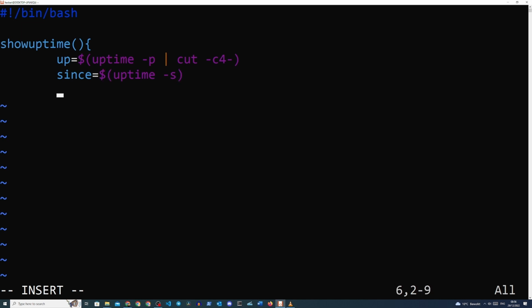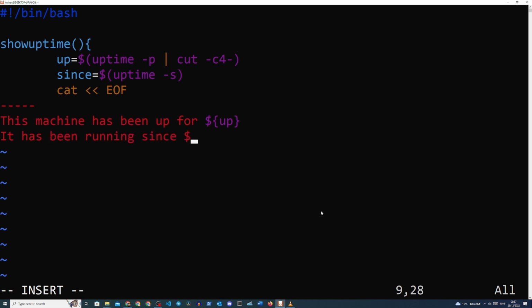And then a new line again, cat, and then we'll use the double less-than symbol, EOF, and we'll type a new line, and we'll just create something pretty here, a few dashes, and we'll type in: this machine has been up for ${up}. It has been running since ${since}. Then a new line of dashes. Then we end our statement with EOF, close the curly brackets, and then we just type in show_uptime.